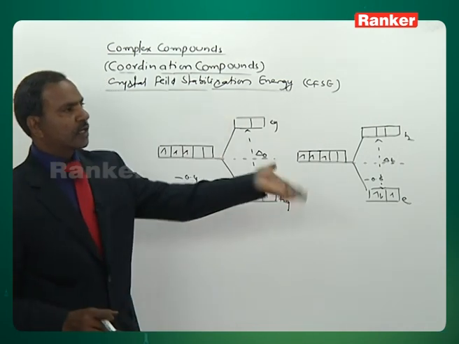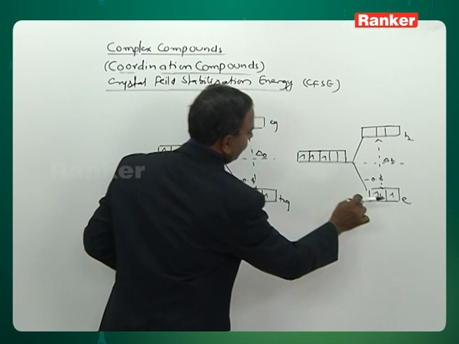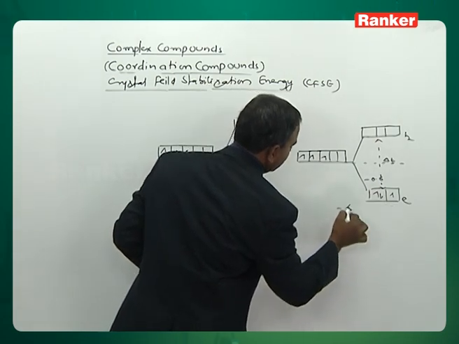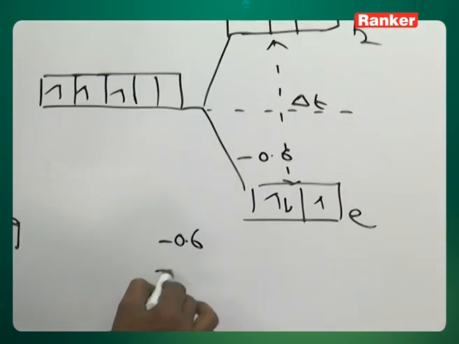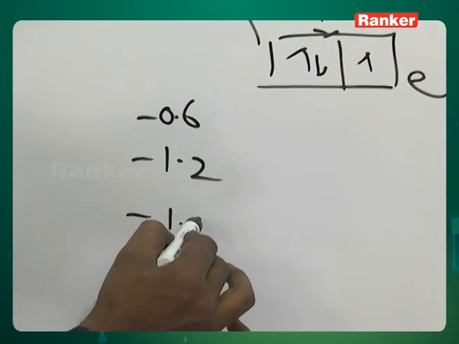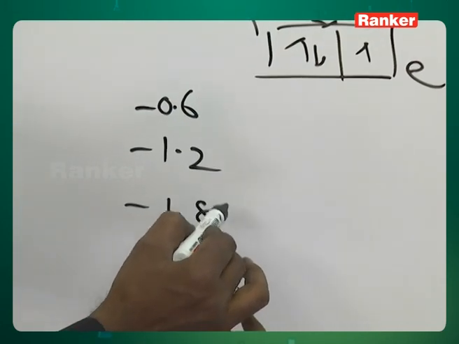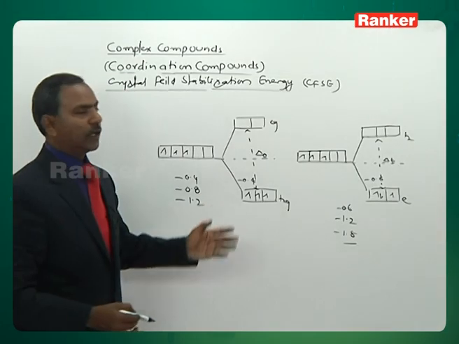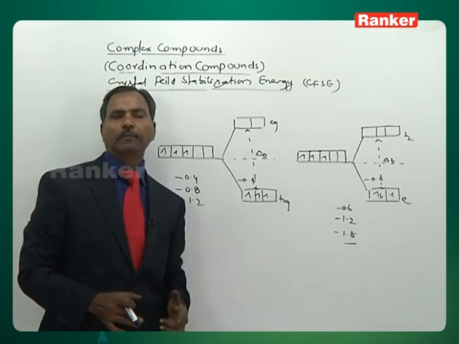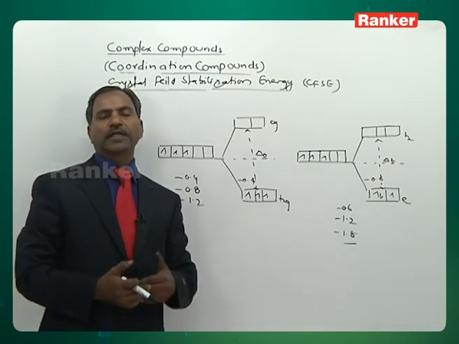Similarly, in the case of tetrahedral geometry, electrons preferably enter the lower energy level: first electron stabilized by minus 0.6, second electron minus 1.2, third electron minus 1.8. Like this, when the electrons are entering into lower energy levels, either octahedral or tetrahedral, the complex is getting stabilized.